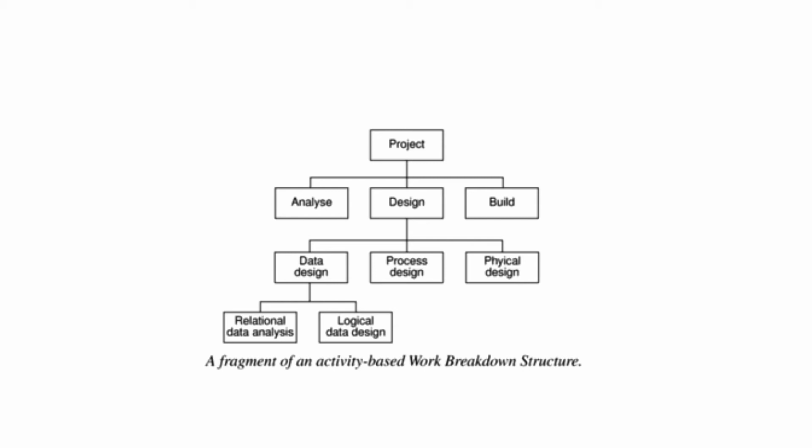Once the project's activities have been identified, they need to be sequenced in the sense of deciding which activities need to be completed before others can start.